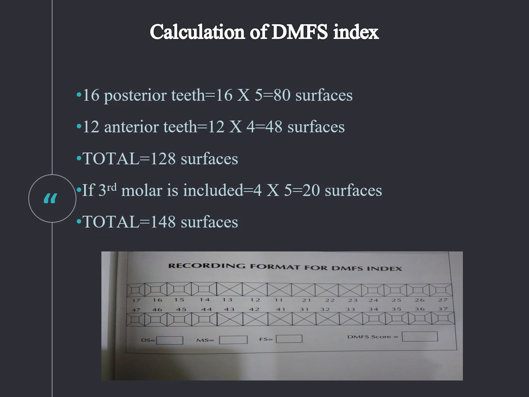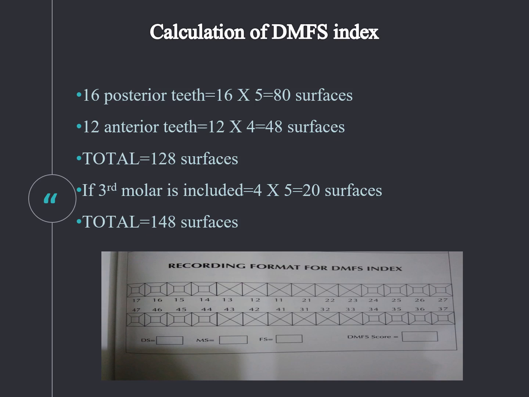So while calculating the posterior teeth, there are 16 posterior teeth. If you calculate with the surfaces, that is 16 into 5, we are going to calculate with 80 surfaces, plus 48 surfaces for the anterior teeth. That is a total of 128 surfaces being calculated. If you take the third molars into consideration, it is 20 more surfaces, so the total is around 148 surfaces. We record the decayed, missing and filled surfaces with color coding: dark black pencil for decay, green for filling, and orange or red for missing.